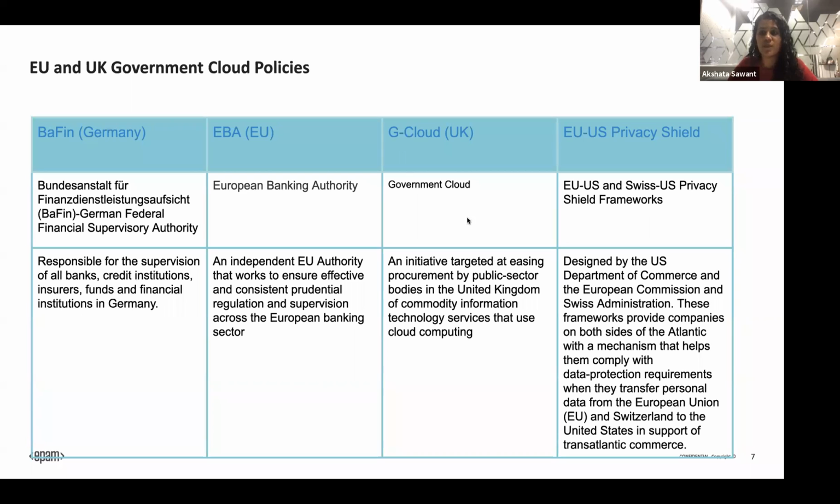G Cloud has to be followed or adopted. The government is encouraging the use of cloud technologies with the help of G Cloud. It's an initiative taken by public sector organizations. And the last one is the EU-US Privacy Shield, which is between the US and the Swiss government.